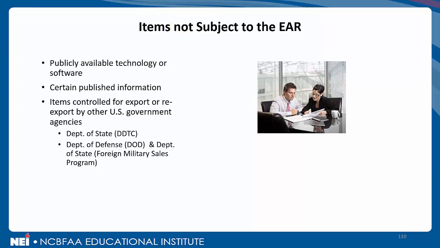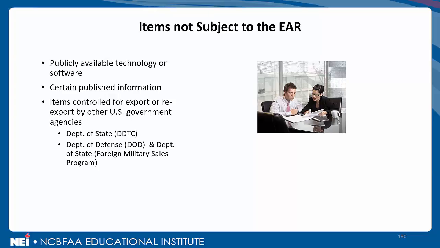Well, anything publicly available as a technology or a software, I like to call it myself the Best Buy test, which means you can walk into a Best Buy and acquire that technology or software. Now, that's not a legal criteria, but it's publicly available technology or software. Also, certain published information, brochures, companies even that sell controlled products have to be able to market and brand their products. So certain published information that doesn't reveal technological specifications and such, a simple brochure, a website that doesn't go into a lot of technical detail, fall under this certain published information category.